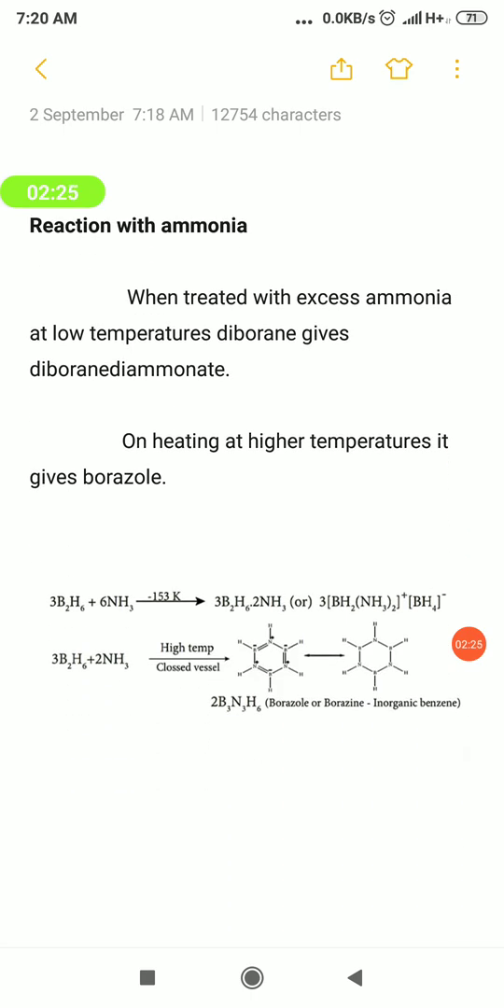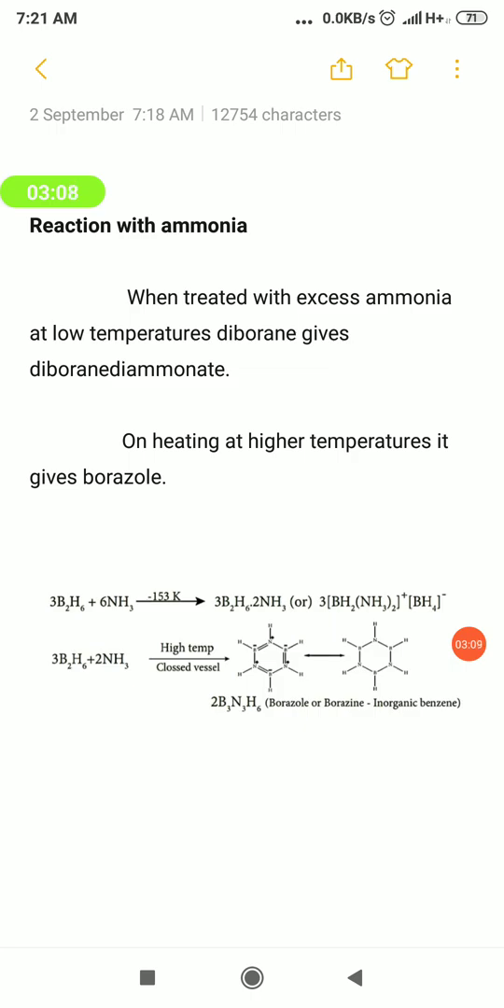Then this is very important: reaction with ammonia. When diborane is allowed to react with ammonia, an important compound is obtained, that is diborane diammoniate, at low temperature. Depending upon the temperature, we are getting two different products. When the temperature is maintained at the lower value, the product will be diborane diammoniate, whereas at higher temperature it gives borazole. Borazole has various names: borazole, borazine, or inorganic benzene. In one word it can be asked, the compound which is called inorganic benzene is borazine. Its formula is B3N3H6. Have your textbook in your hand and refer to the formula, you will have a better understanding.